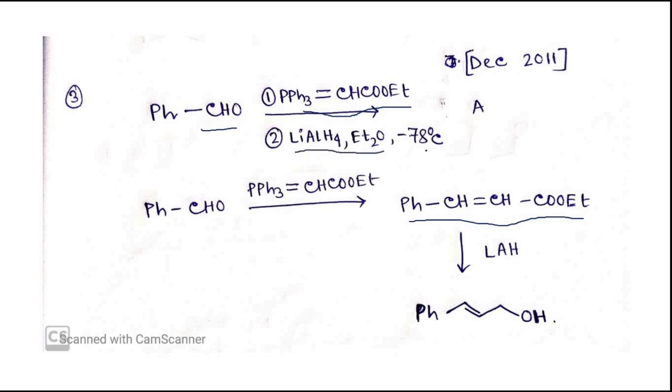Now in presence of lithium aluminum hydride, what will be the next step? I have already told that in presence of lithium aluminum hydride, the alkene will not be reduced, only this ester will be reduced to the corresponding primary alcohol. The alkene is already trans, so that will remain intact as a trans alkene, but this ester will be reduced to the corresponding alcohol, so we'll get our product.